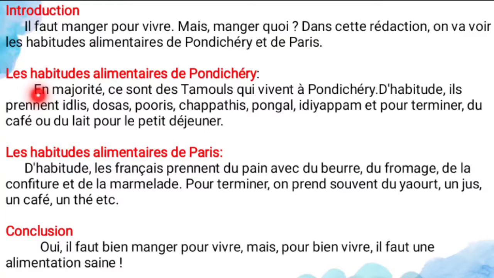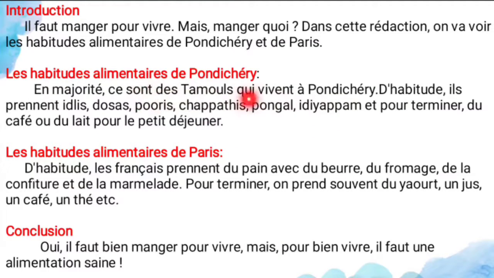And second content is les habitudes alimentaires de Pondicherry. So food habits of Pondicherry. First one, majorité, ce sont Tamil qui vivent en Pondicherry. So most of the people in Pondicherry are Tamil. And d'habitude, usually, ils prennent idli, dosa, puri, chapati, pongal, idiyappam, et pour terminer, du café ou du lait pour le petit déjeuner.